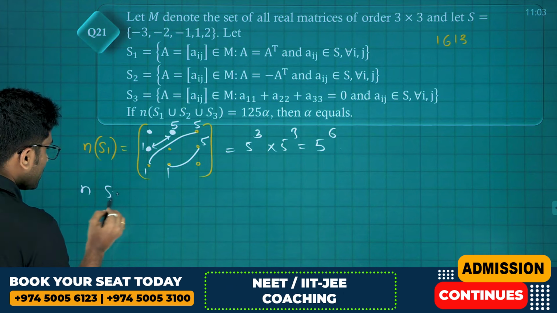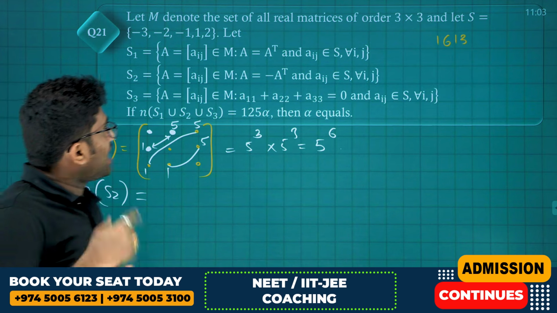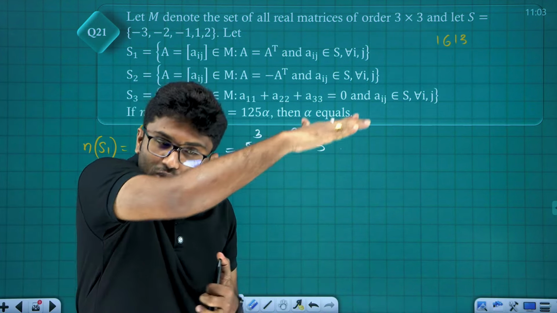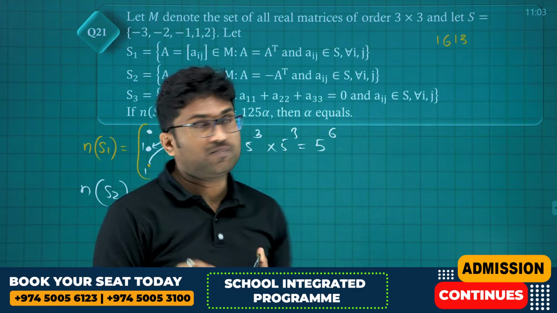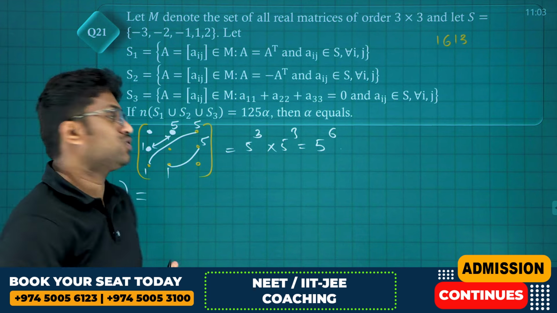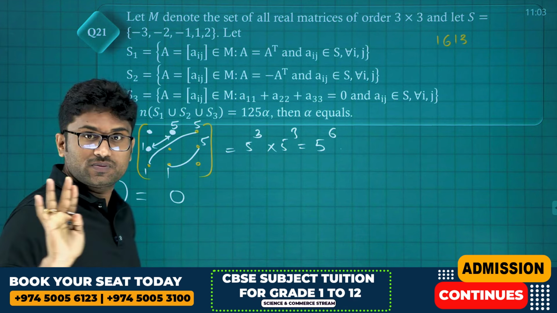We'll discuss N of S2. A transpose equals minus A, which is a skew symmetric matrix. For a skew symmetric matrix, for sure the diagonal elements should be equal to 0. But do we have 0 in the set? So we can't form a single skew symmetric matrix directly. It is 0 now. Okay.